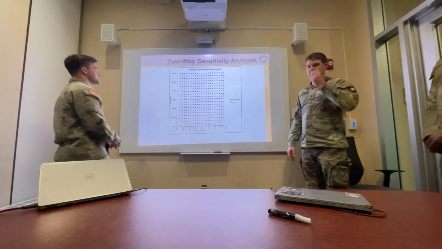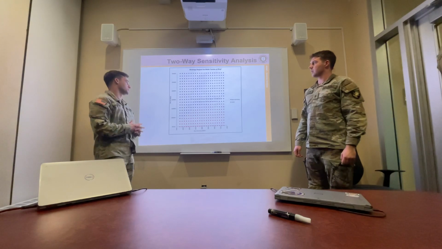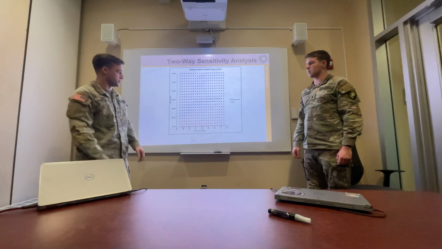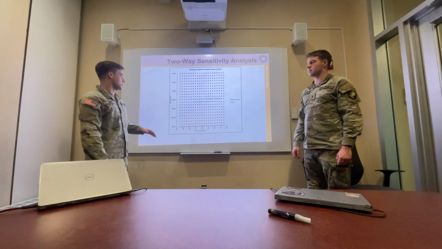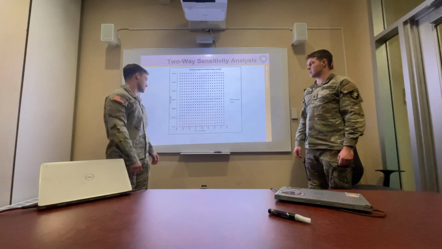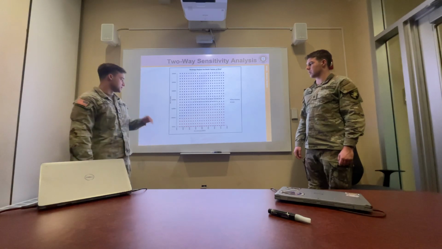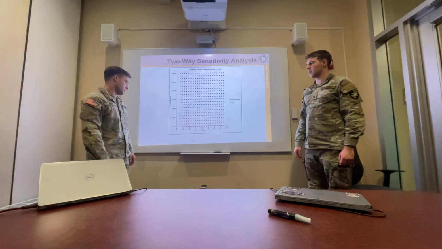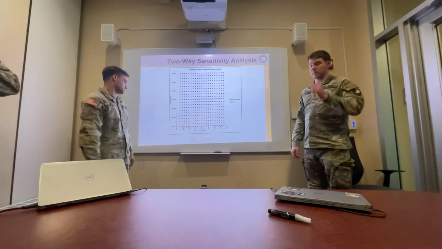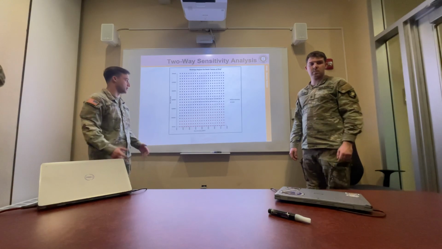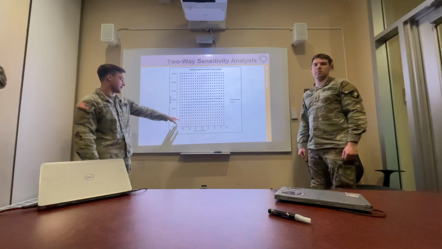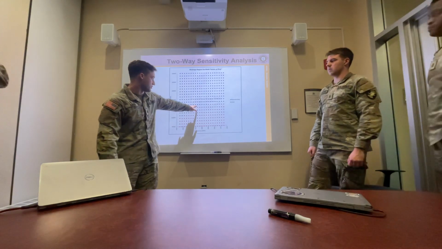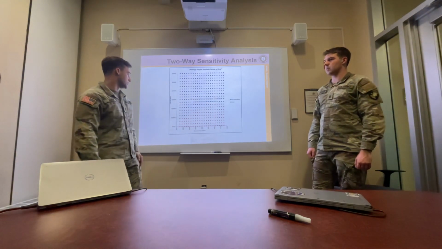For the two-way sensitivity analysis, we looked at the FMV of infantry and the cost of travel for Germany. As you can see here, leaving the Army is the triangles, with staying in the Army being the diamonds. In the bottom left corner, the minimum amount of money to stay within the Army is going to be $99,000. And then it's generally going to curve along here and eventually end there.